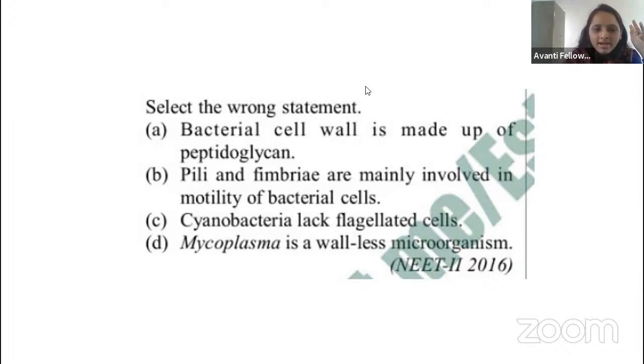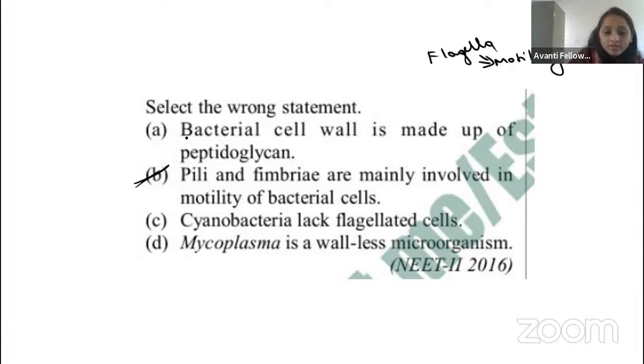We only just studied that. Very good, very good. Option B is the wrong one, right? Our flagella is helping in the motility. Flagella is helping in the motility, right, guys? Motility means movement. So that's why the flagella statement is correct.